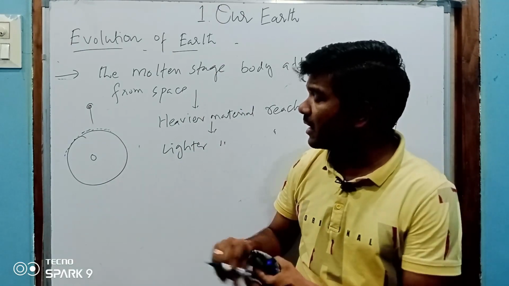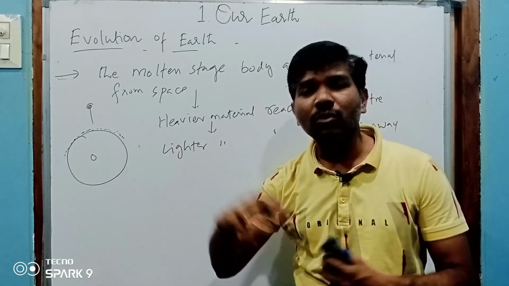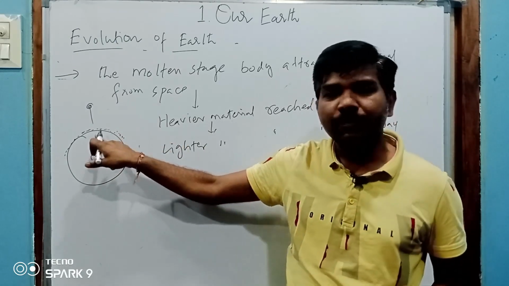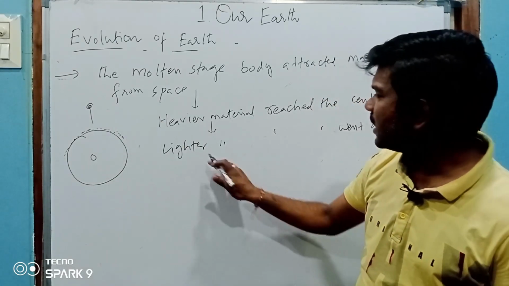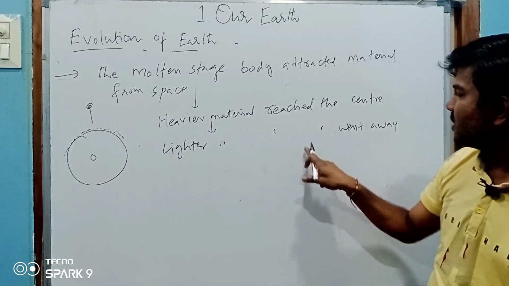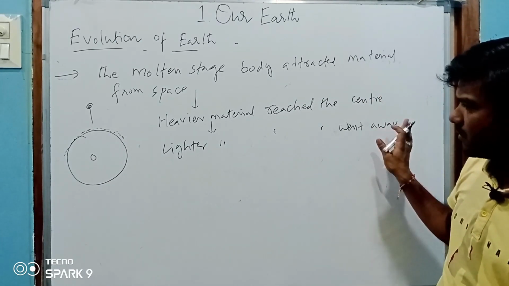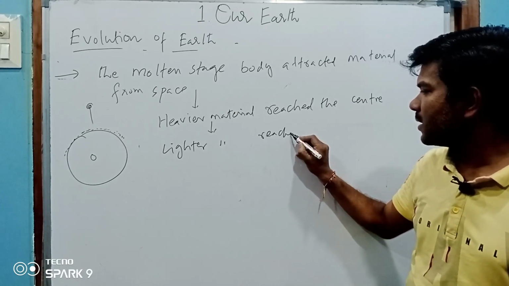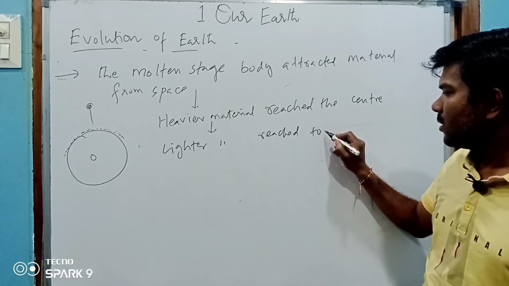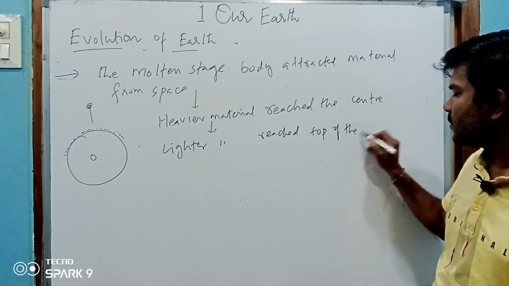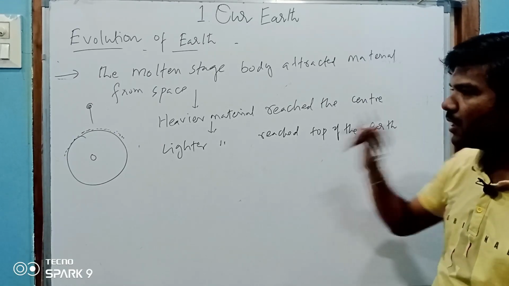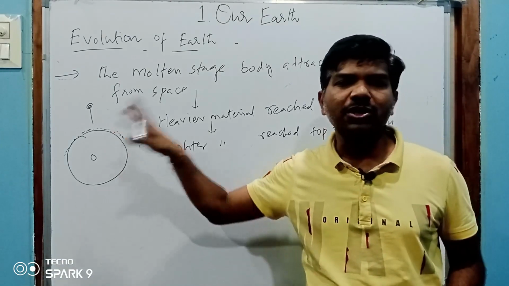The lighter material came out to the top, or came on top of the crust. After that, lighter material reached the top of the earth. Okay, the lighter material reached here.